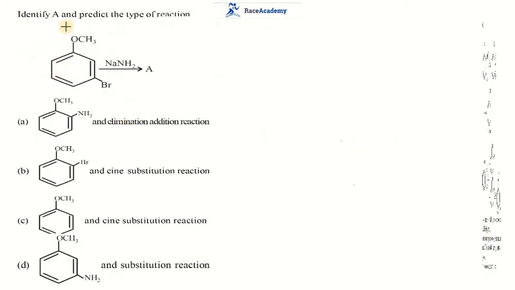Identify A and predict the type of reaction. Here we have a question in this chemical equation. What is A? And after that, predict the reaction. If you see this question, over the arrow mark we have sodamide, that is NaNH2, with nitrogen negative and sodium positive. In this reaction NH2 will behave like a strong nucleophile, and this strong nucleophile over the benzene ring definitely replaces the halogen.